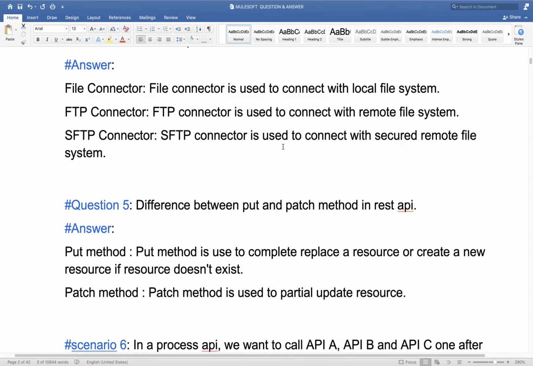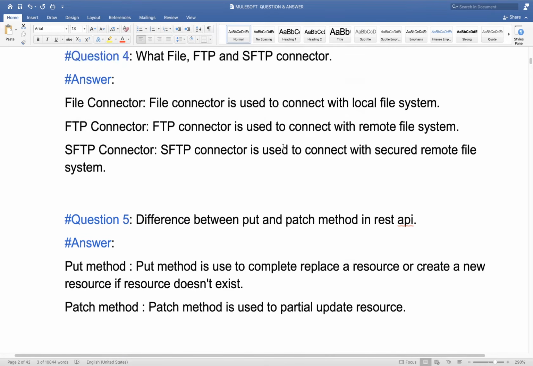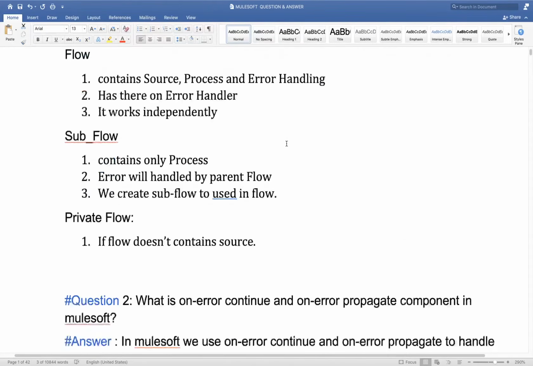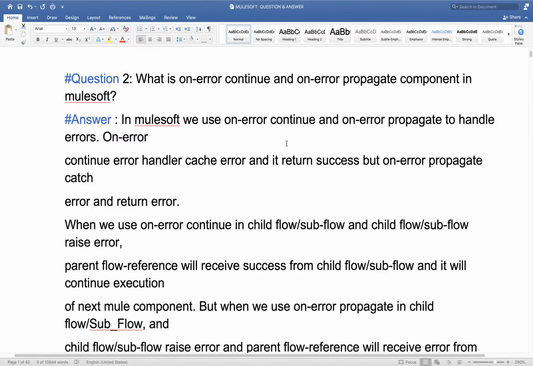Okay, are you clear with this, what I mentioned? Yeah, Ravi, I'm clear. Yeah, clear. Okay, fine, that's it.